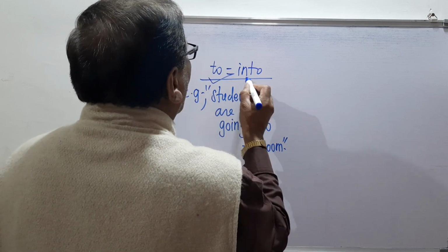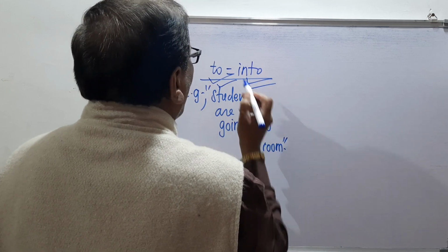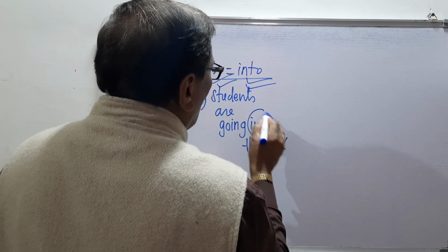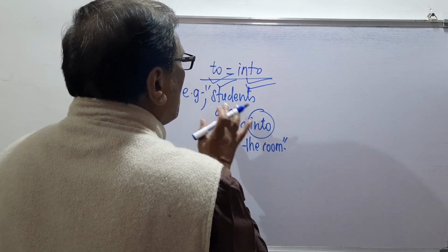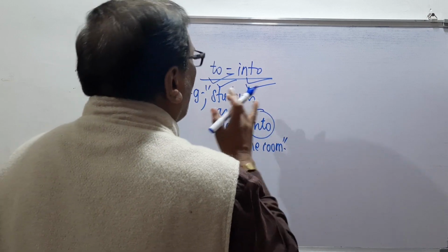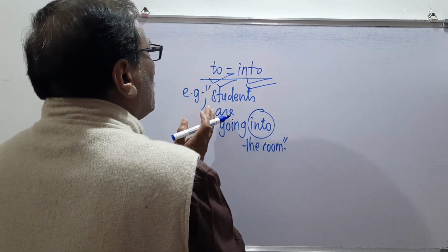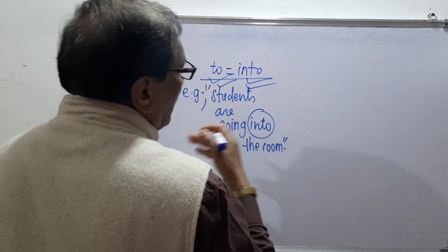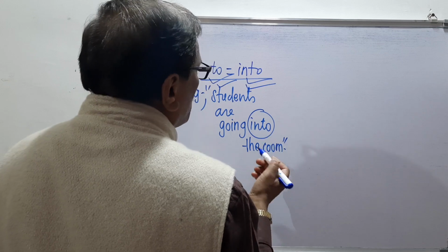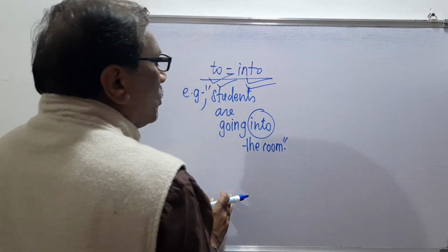So to means into and into means to. But when we use this into, then the students change their place. At first the students are outside and then they go into the room. So the preposition into shows it like this.